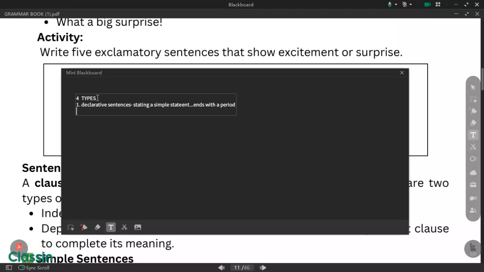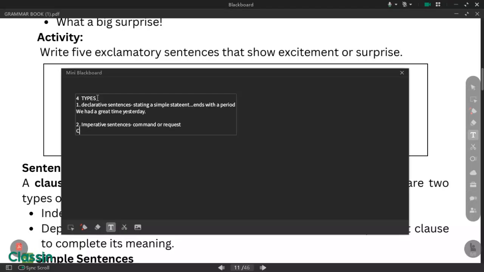For example, we had a great time yesterday. So that's an example. The next is imperative. So imperative is a type of sentence that states a command or request.